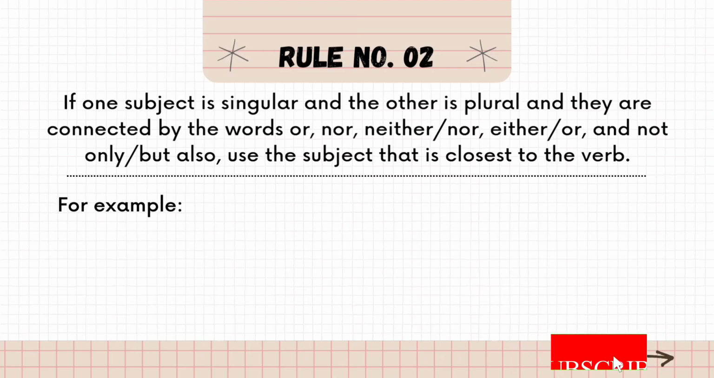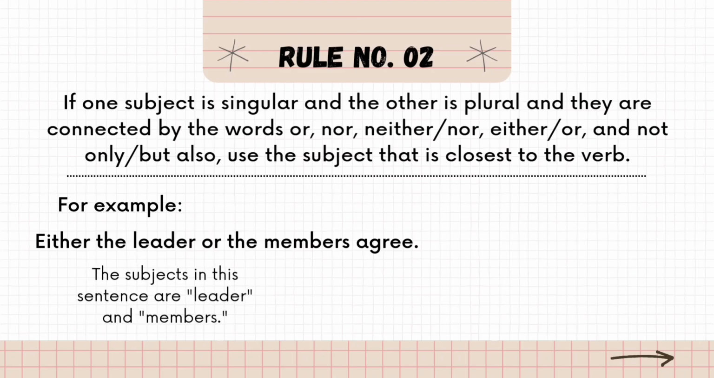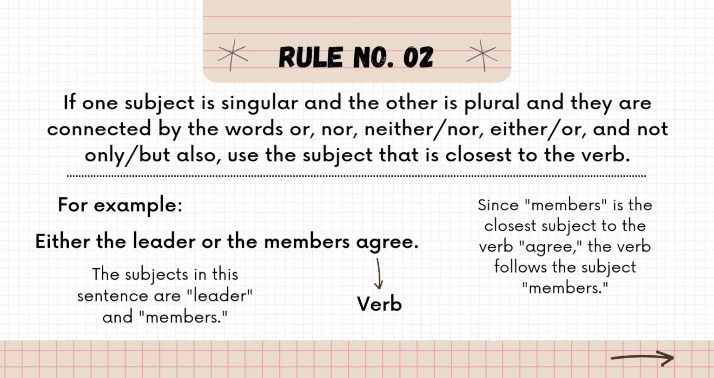For example, either the leader or the members agree. The subjects in this sentence are leader and members, and agree is the verb. Members is the closest subject to the verb. So, as members is plural, we take a plural verb, that is agree.